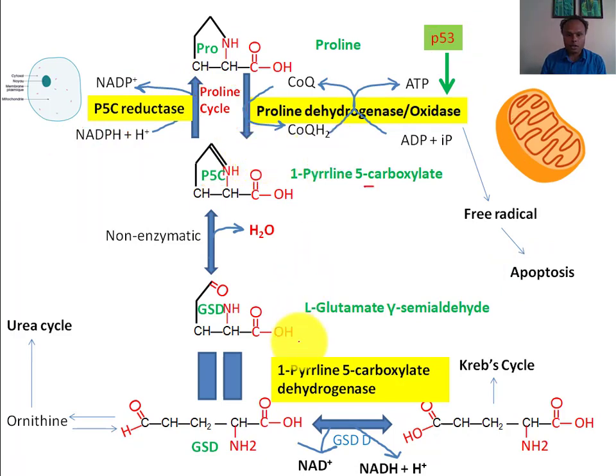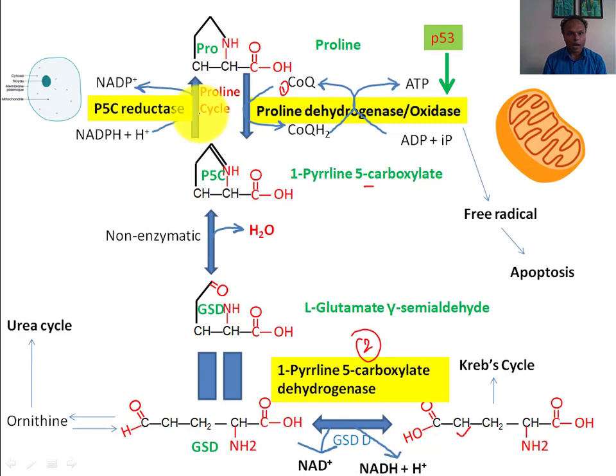If you look at this pathway, this is the pathway of catabolism, a two-step process. The first and second steps are the pathway of catabolism. This same pathway is reversible, and glutamate is converted into glutamate semialdehyde and ultimately into proline.